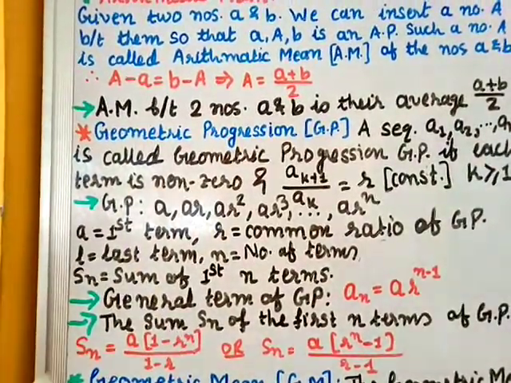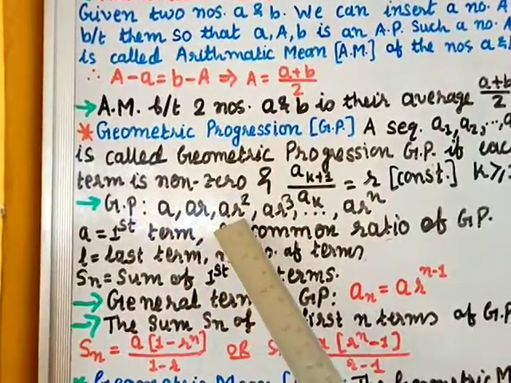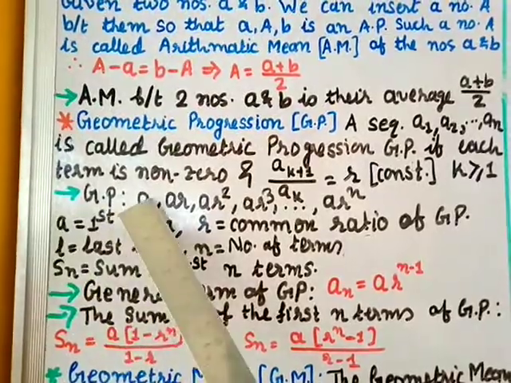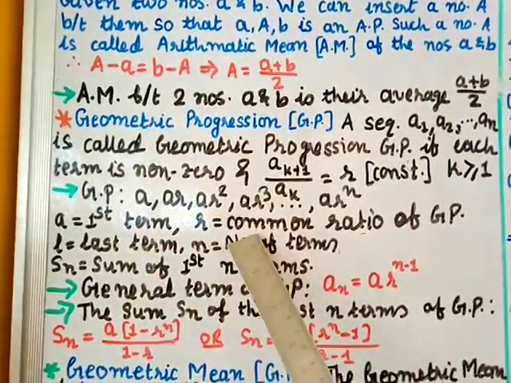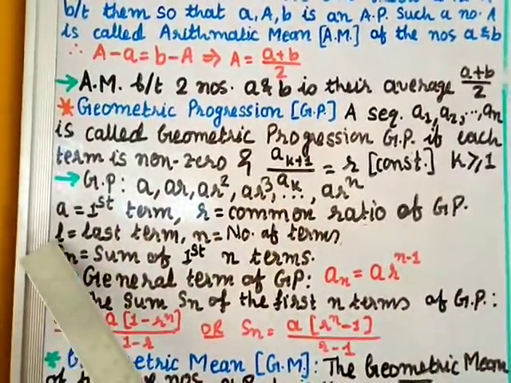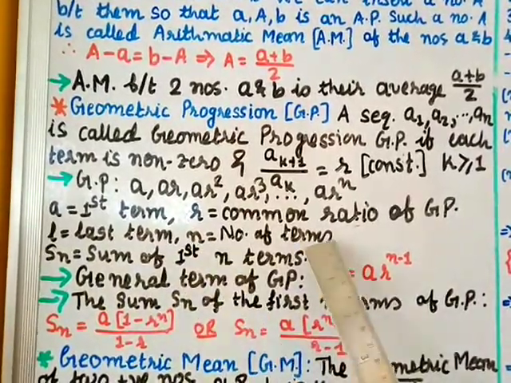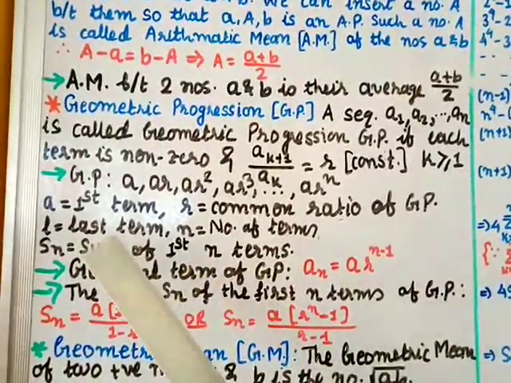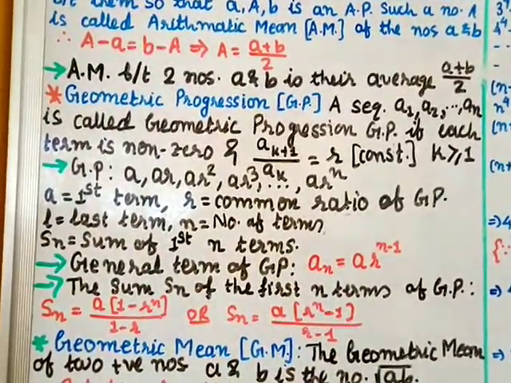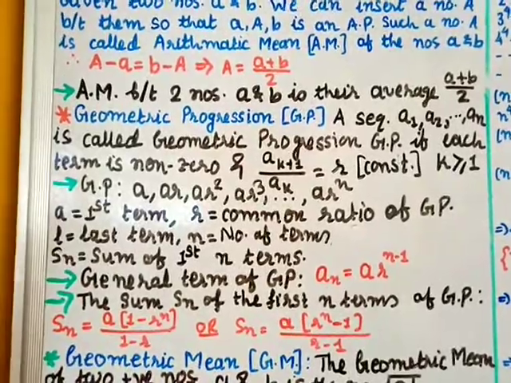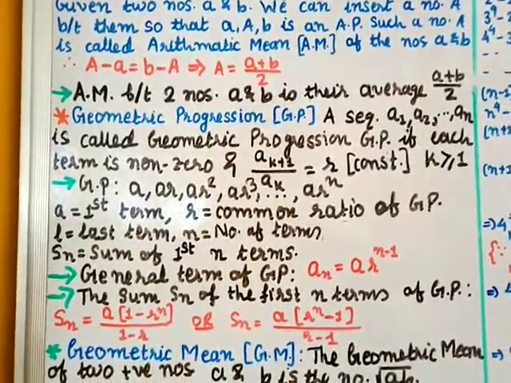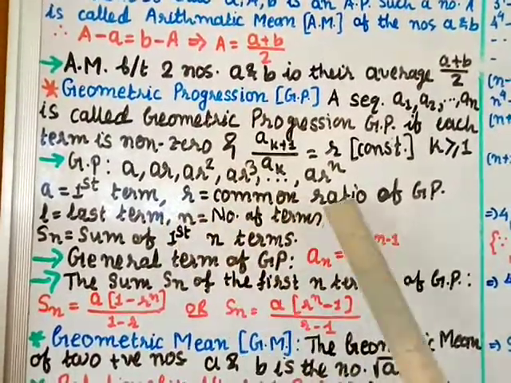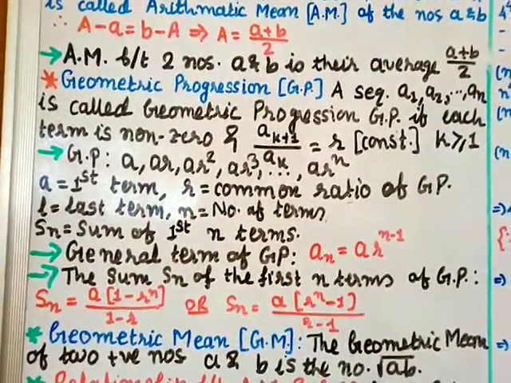GP in a standard form we can write as a, ar, ar square, ar cube up to ar power n minus 1. A is the first term and r is the common ratio of GP. L is the last term, n is the number of terms, and Sn is the sum of the first n terms. So these are the notations, similar to the arithmetic progression. For GP and AP the symbols are similar; only here the ratio comes, that means r, the common ratio. In the AP you get the common difference, that is d.